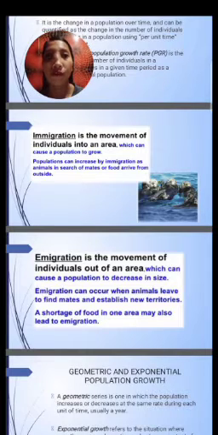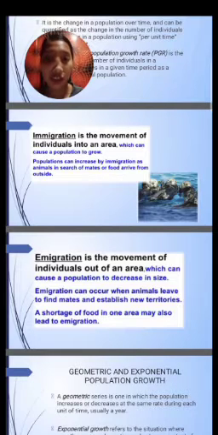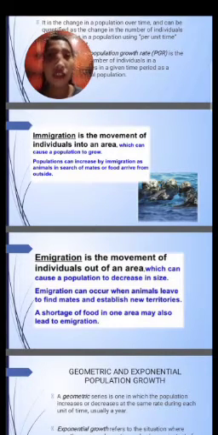Some of the birds that stay in the urban area, their population is decreasing because lots of birds are emigrating and they found out that getting food will be easy for them. So there can be a shortage of food in one area. Why? Because if another area has a lot of food, lots of birds will go there. So there can be a shortage of food, and some of them are preying on each other, like some eagles eating birds, just like that.